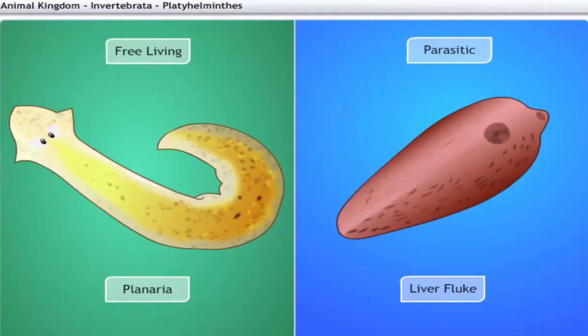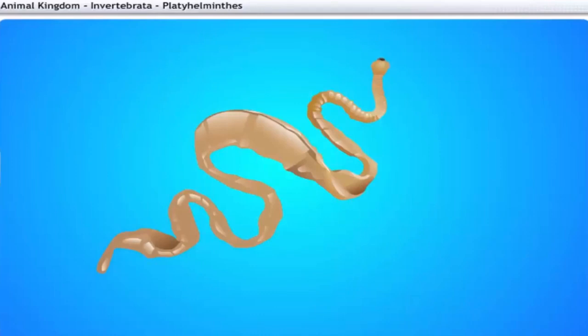Free-living animals include planaria and parasitic animals include liver flukes. Their bodies are dorsoventrally flat and ribbon-like, and they are hence called flatworms.